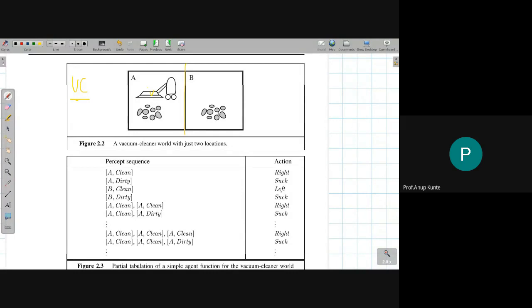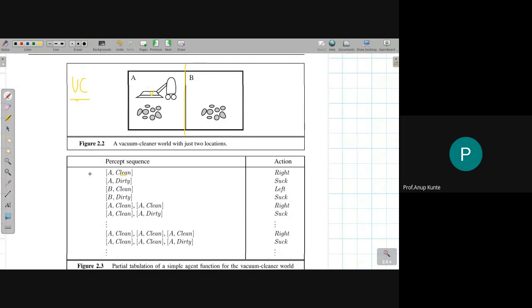And this vacuum cleaner agent can do a few things. What things can it do? It can change the room. That is, it can go from the room on the left hand side to the right hand side. And it can navigate from the right hand side to the left hand side. It can suck the dust that is present in the room and clean the room. Okay. So वो process को, वो action को clean बोला जाता है.